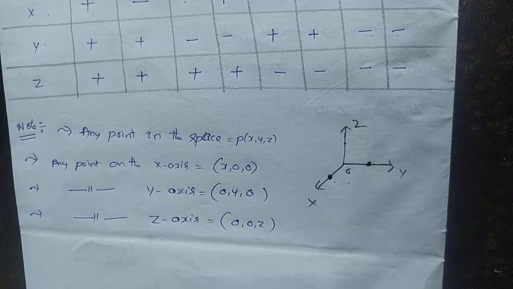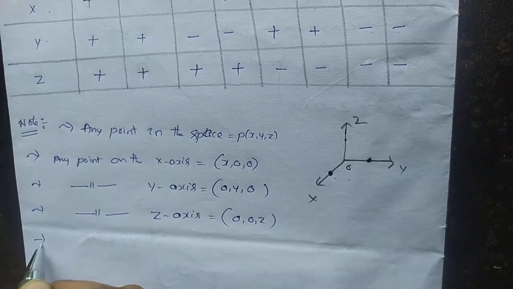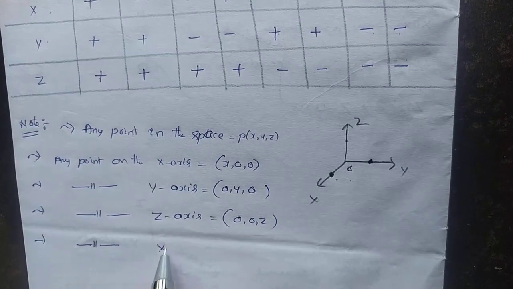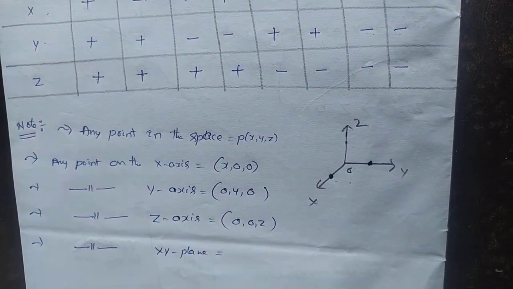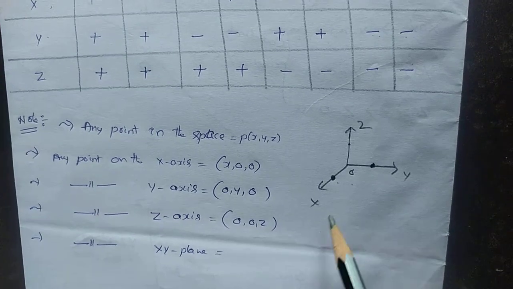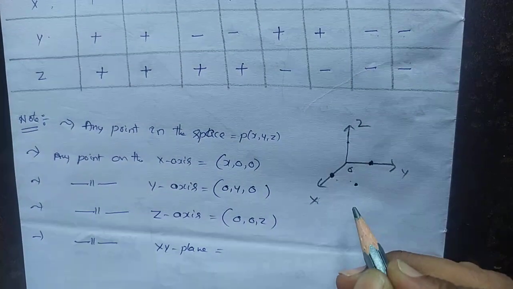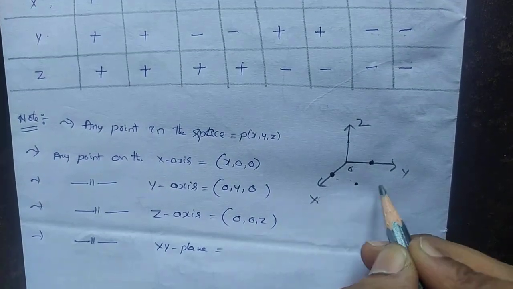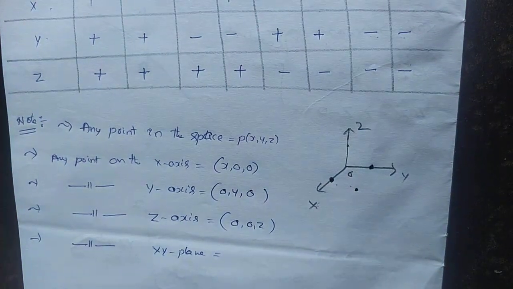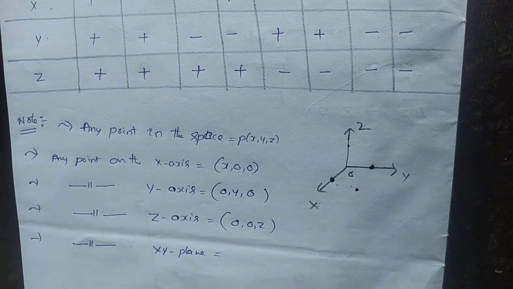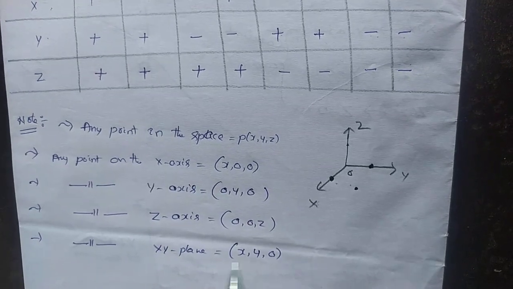Okay, understand? Now, any point on the xy plane: the z coordinate is 0, so the point is x, y, 0.